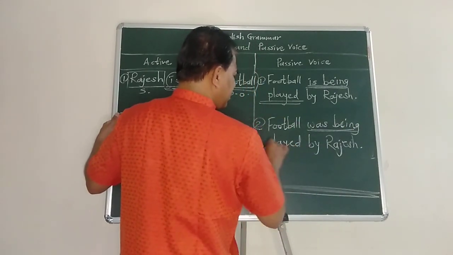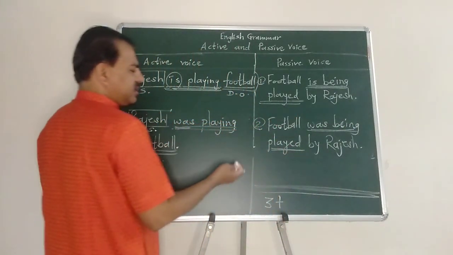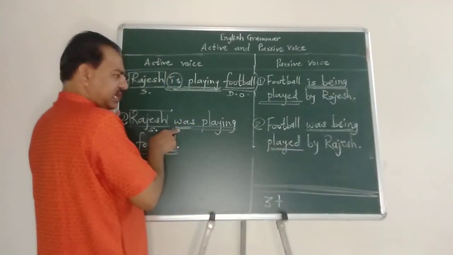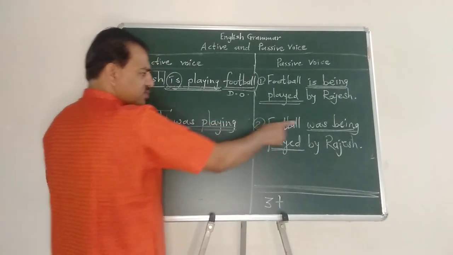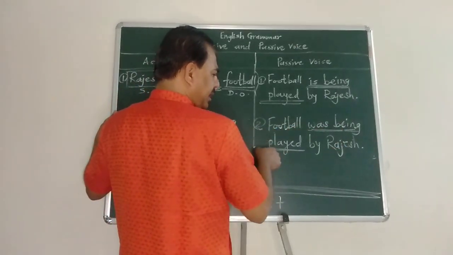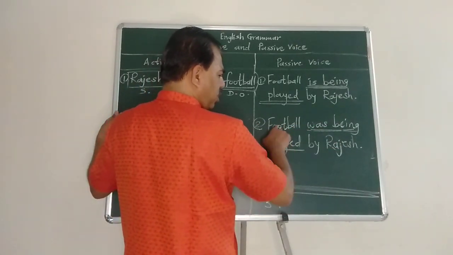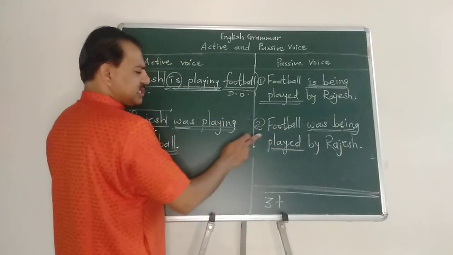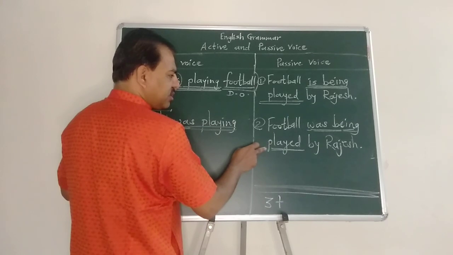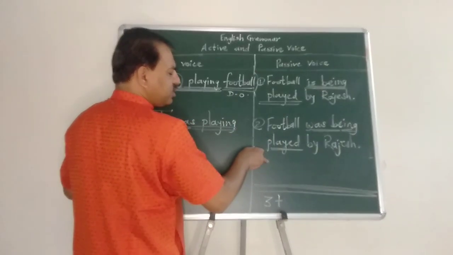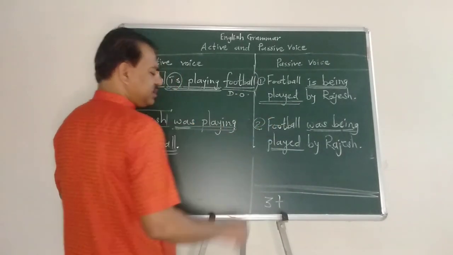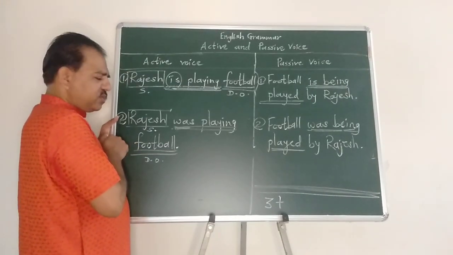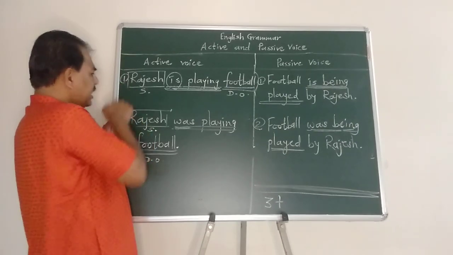Here this is common. Past participle will be there in passive voice construction. Only here it is past continuous or past progressive tense. So here, was being played. This is common. The exchange of object and subject places is common. The past participle form of the verb is common. In passive voice, only the helping verb form is changed accordingly as per the tense in active voice. Now this is 2. 1 and 2.